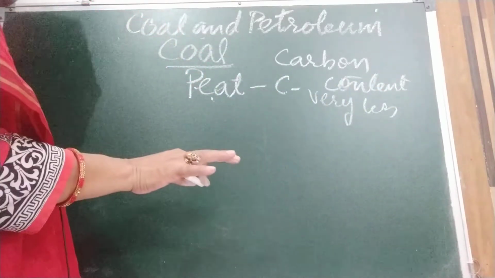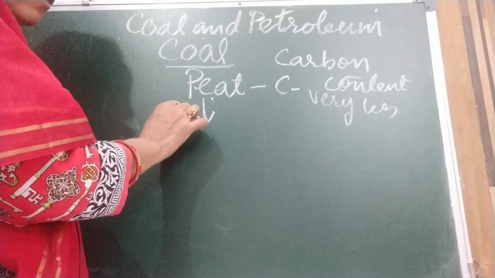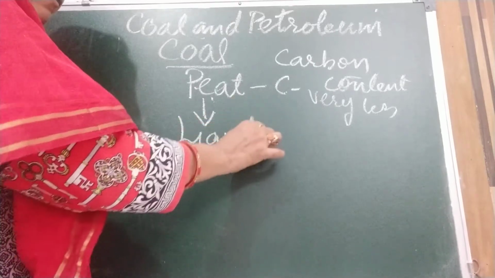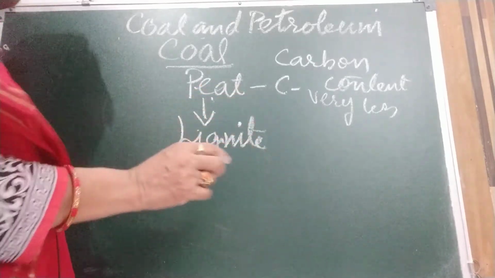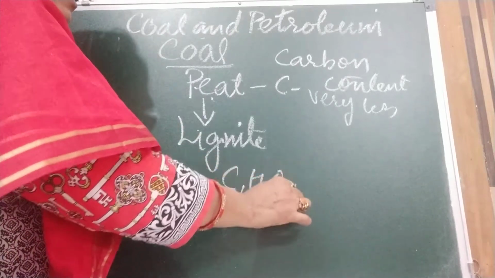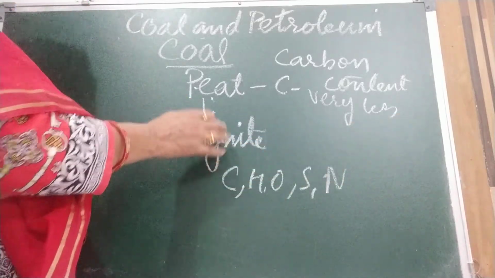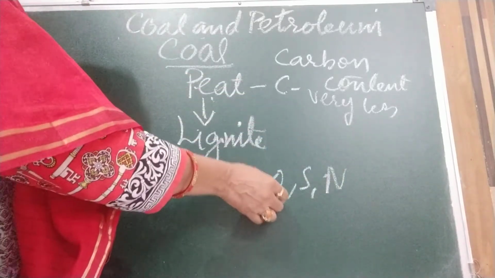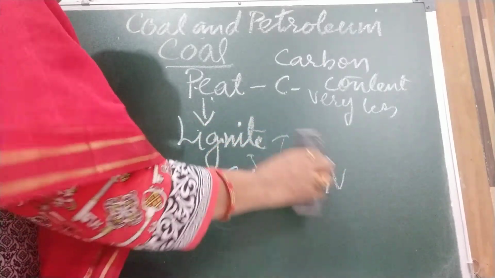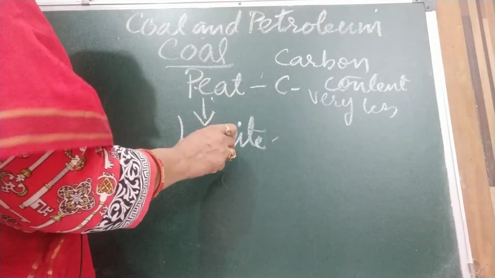And now more pressing has taken place, and the next step is formation of lignite. Up here what happened? We are all aware that plants contain carbon, hydrogen, oxygen, sulfur, nitrogen, so many others also. So when the pressing takes place, slowly and gradually they move out in the form of gases. So here less movement took place, here more.